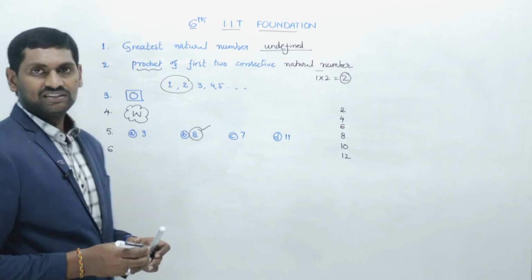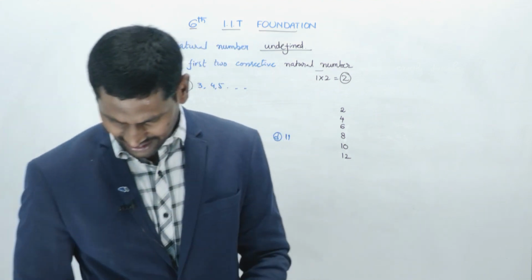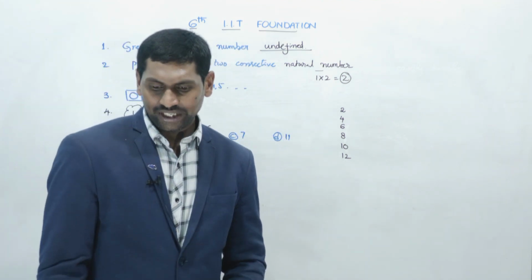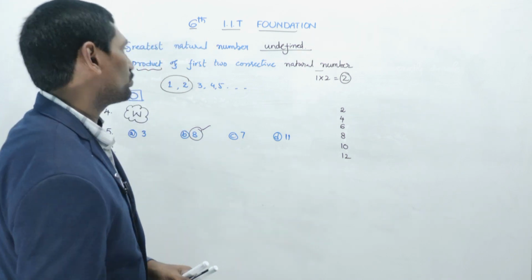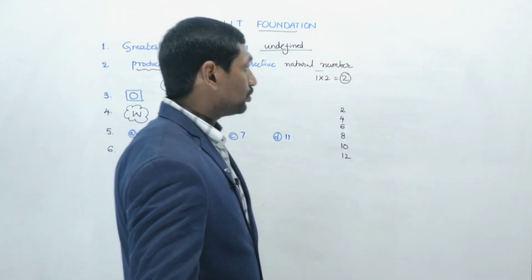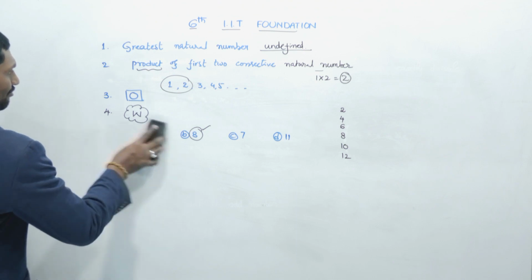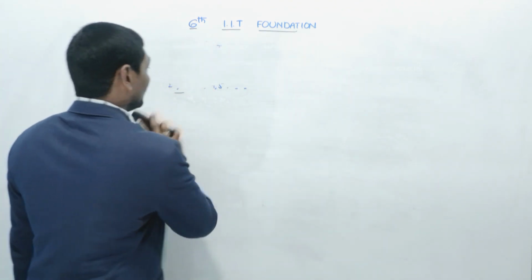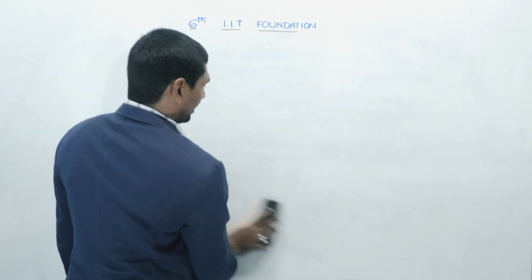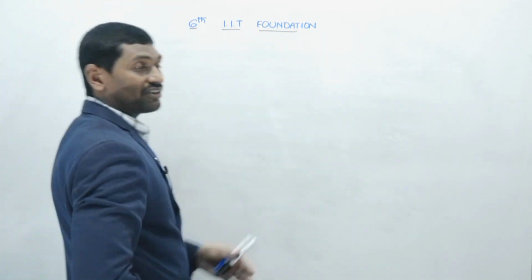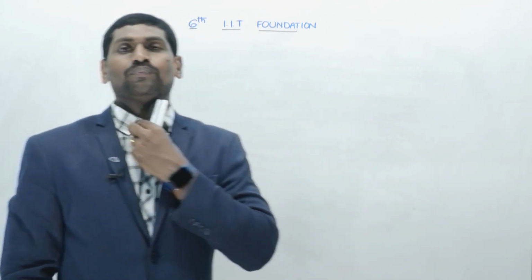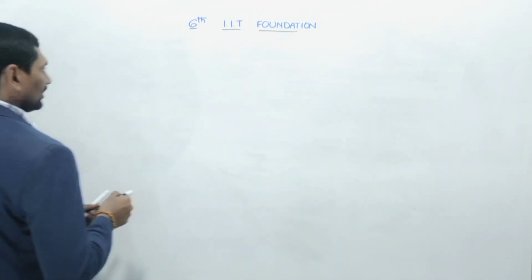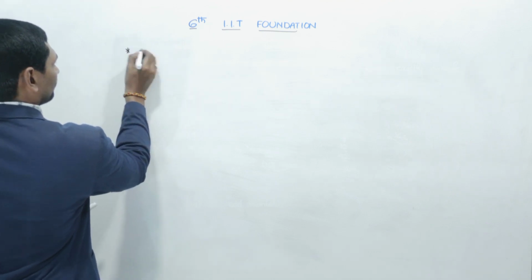Next, question number 6. Let us see question number 6, that is the sum of 2 even numbers. This one we need to discuss. Sum of 2 even numbers, sum of 2 odd numbers, sum of 1 even number and 1 odd number. After completing the discussion, we will go through the problem. Now let us take the sum of even numbers.